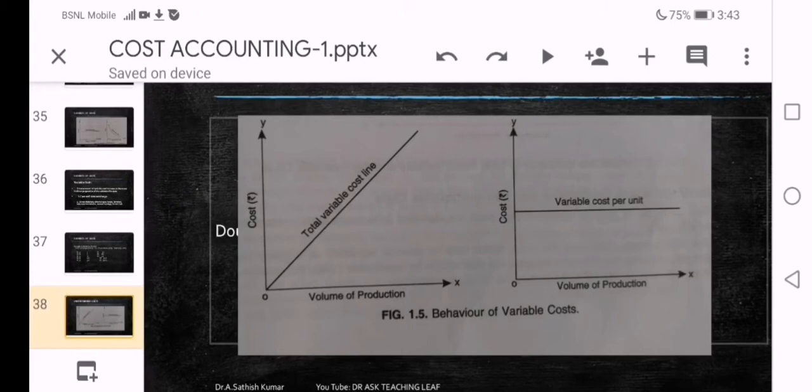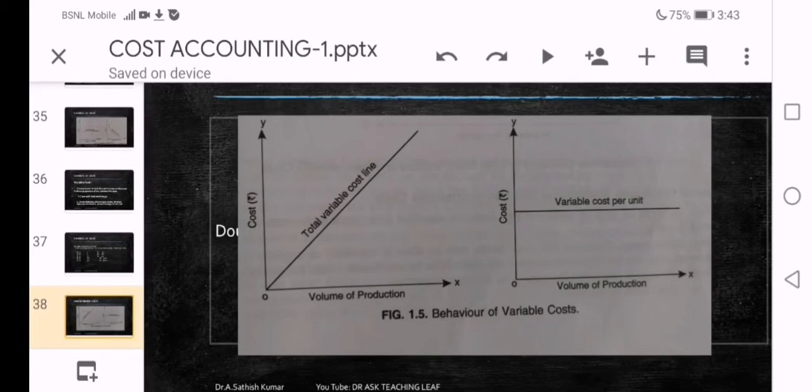The first figure clearly explains the relation between volume of production and total variable cost. As the production is increasing on x-axis, on y-axis you can see the line of total variable cost is also keep on changing, that is increasing along with the volume of production. Means there is a positive relation between the two, volume of production and total variable cost.